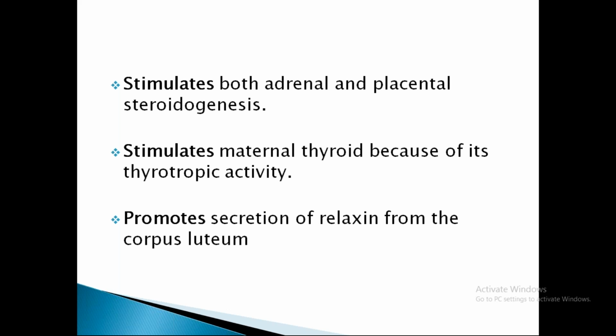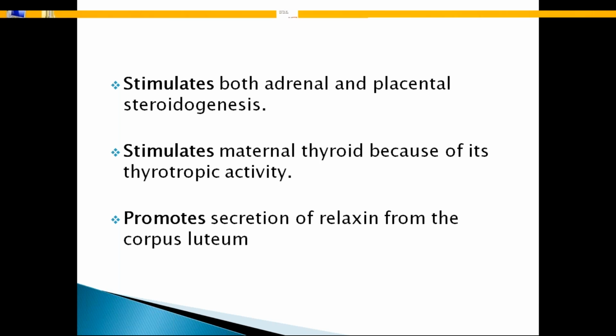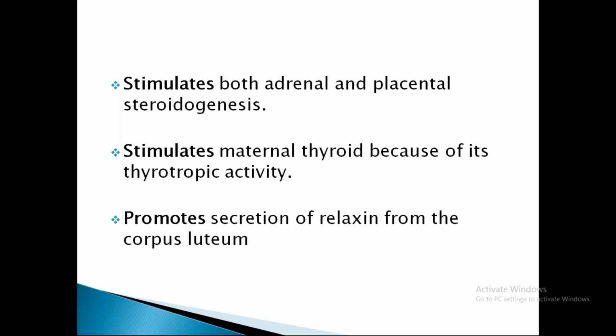So it stimulates both adrenal and placental steroidogenesis. Steroidogenesis is from the adrenal gland and placenta, so it stimulates both the placenta and adrenal gland for steroidogenesis. And it also stimulates the maternal thyroid because of its thyrotropic activity, because it has a similar alpha chain which resembles TSH. It will stimulate the thyroid gland as well. It promotes the secretion of relaxin from the corpus luteum. These are the various functions of HCG.